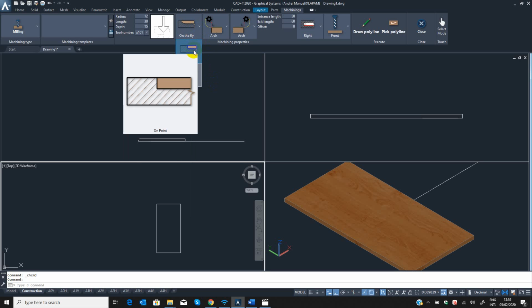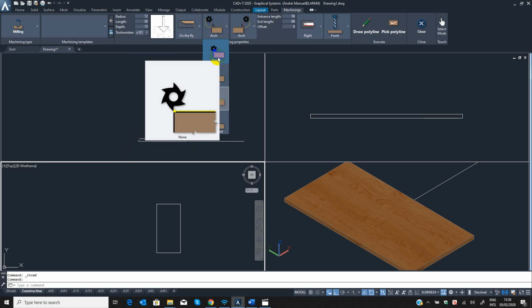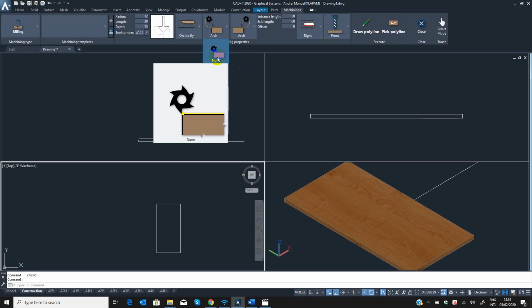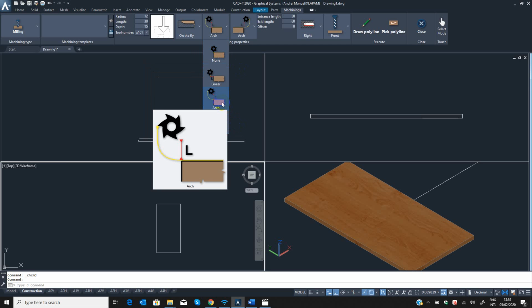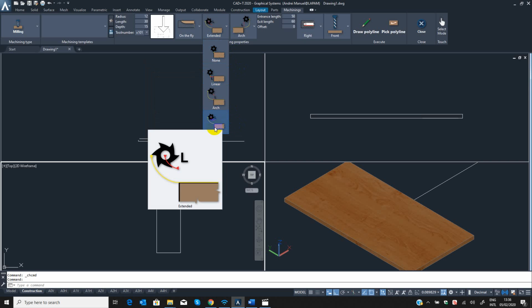Let's say on point or on fly. And here is how it will cut. It can be none or linear or arc. Specify the dimension or extended.